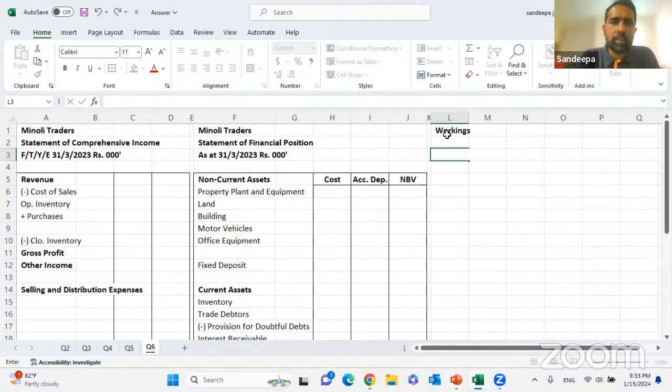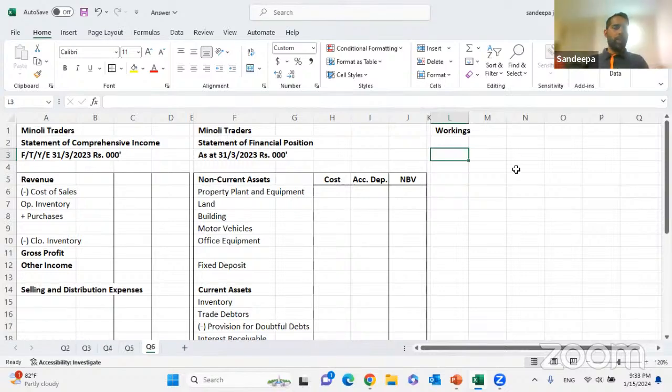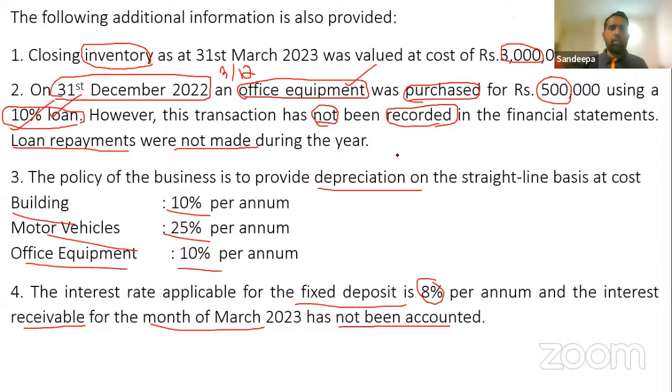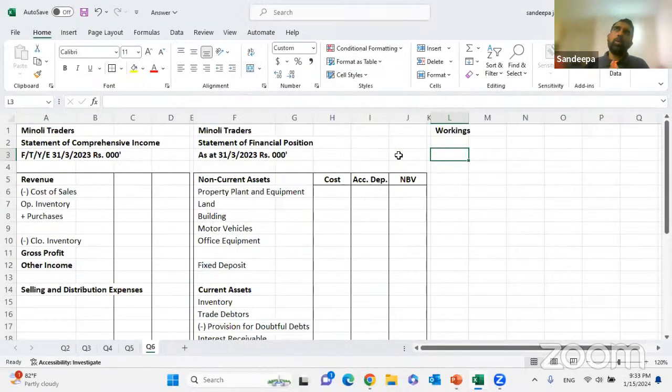Right. Yes, okay. So I'll use the way that you should do in the exam. We'll go to the question. We'll start with the additional information. The first one says closing inventory is valued at 3,000. That is the first adjustment. Now what you need to do is, for each adjustment, if there's any calculation, do a working. Other than that, just pass the double entry, debit and credit.